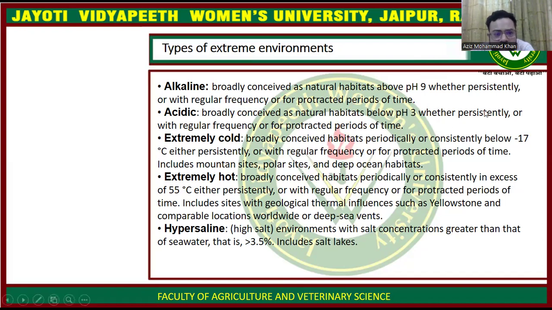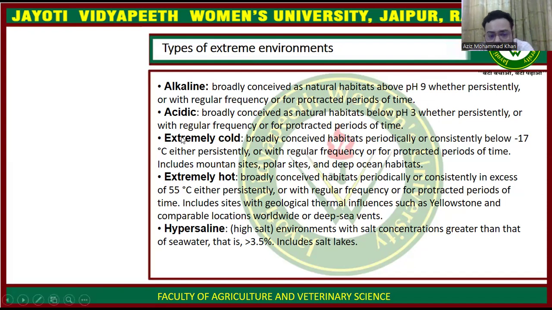The next environment is the acidic environment. So what is an acidic environment? The environment which has a pH below 5 is the acidic environment. Here it is written as 3; various books give various examples. A pH range below 5 is known as the acidic environment, and microorganisms cannot survive these acidic conditions. So that is also a type of extreme environment.